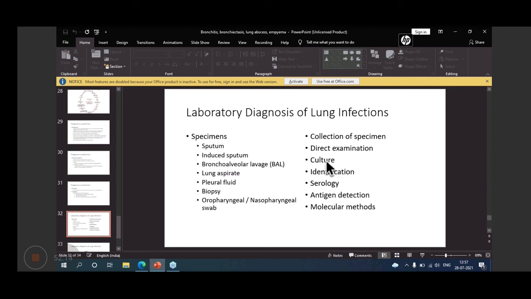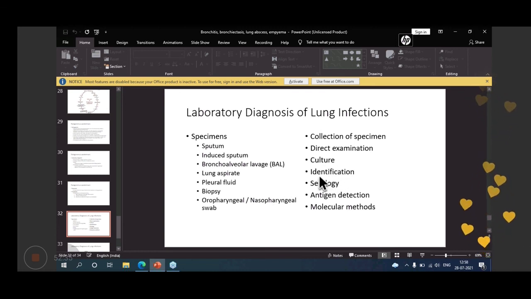Besides this, cultures like Mycobacterium tuberculosis and pyogenic bacteria.